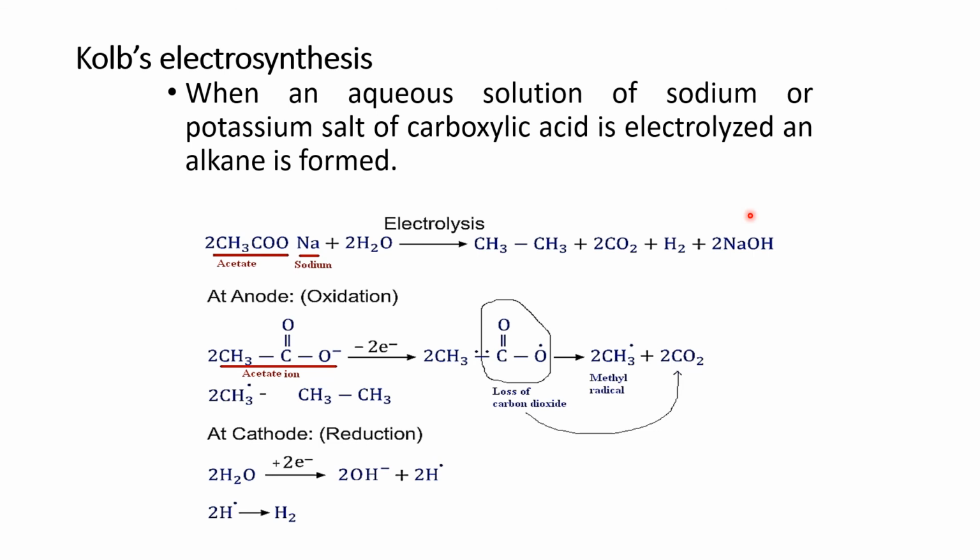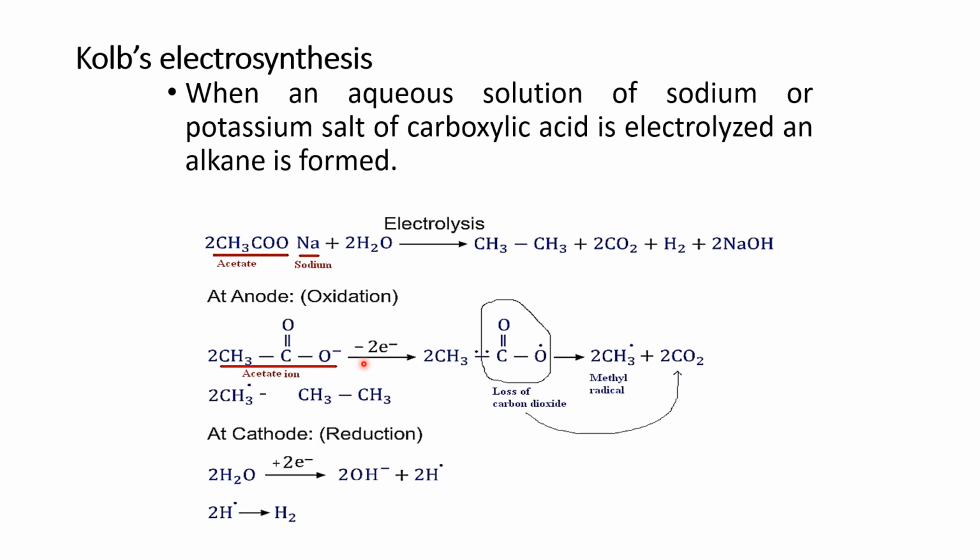Let's see. Firstly we have the anode, it undergoes oxidation. What happened? In this acetate ion, you will see oxygen has a negative charge. As it is oxidation, oxidation means there will be removal of electron. So electron will be removed. One acetate ion removes one electron, so two acetate ions will remove two electrons.